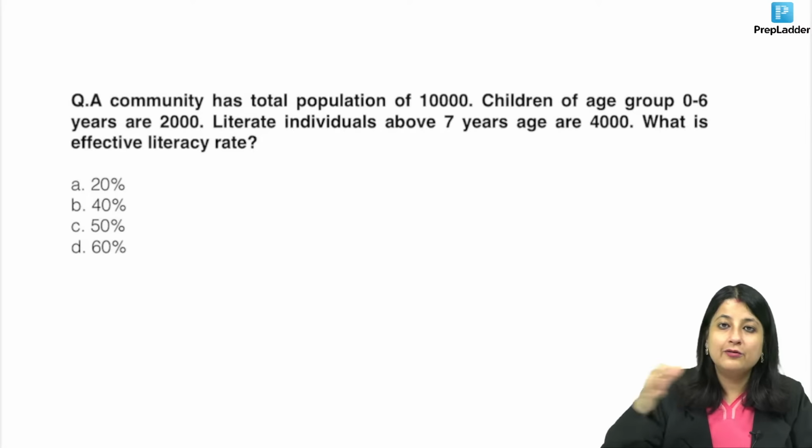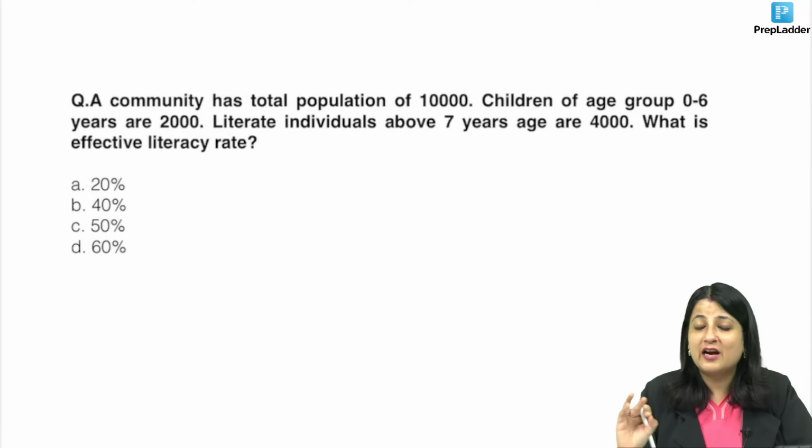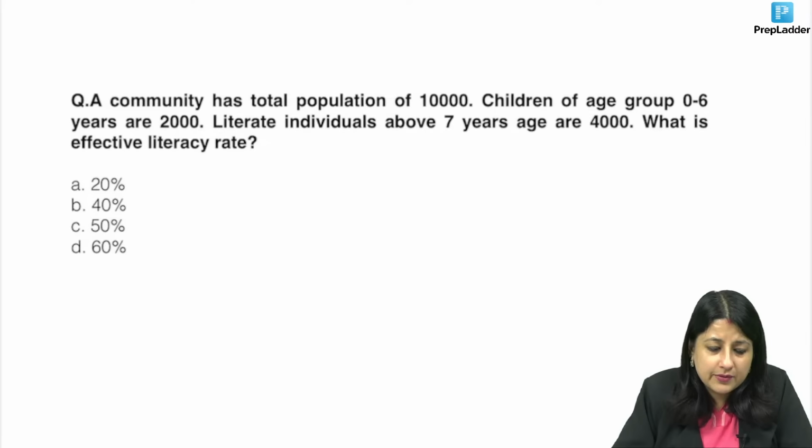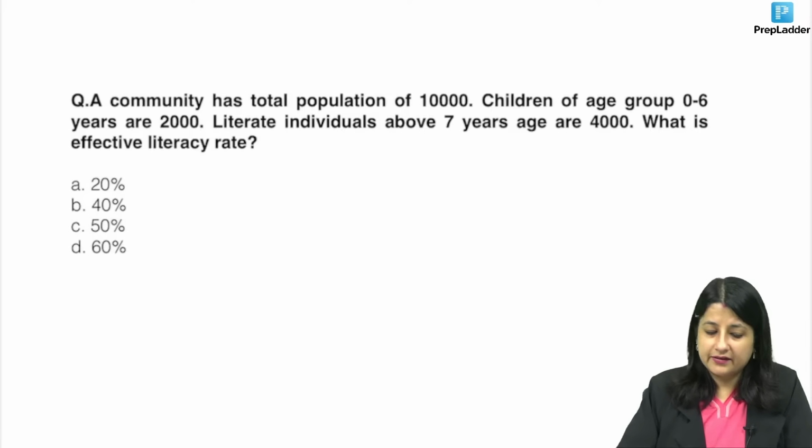Today I'm going to flood you with numericals because now they have started asking a lot of things on numericals. So I thought I won't leave out particularly the numerical practice. So what is the answer over here? A community has total population of 10,000. Children of age group 0 to 6 years are 2,000. Literate individuals above 7 years of age are 4,000. What is effective literacy rate?